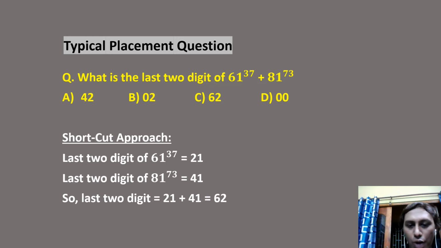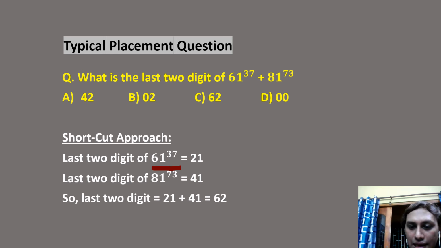So guys, how do we approach this question? This is an application of the binomial theorem. But remember, we don't have to remember the theorem. We just need to understand the approach. When any number is ending in 1, you have a beautiful shortcut. 61, the number is ending in 1. 61 to the power anything, what must be the last digit? Guys, 1 to the power anything is always 1. So the last digit is always 1. No question about that. So what is the second last digit?